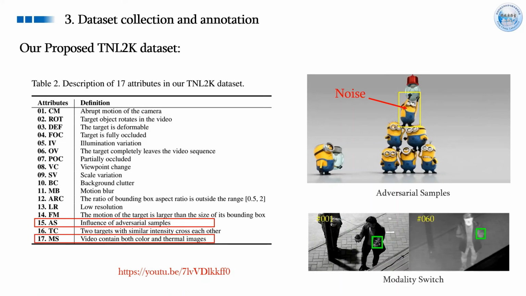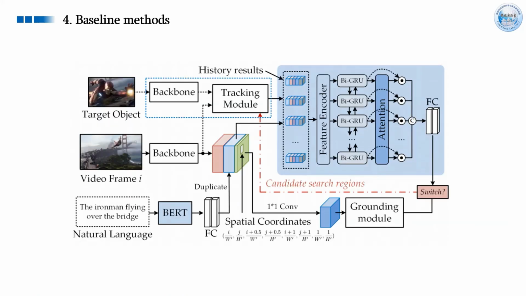Based on our newly proposed dataset, we construct a simple baseline method as shown in this figure. Generally speaking, our tracker contains three modules: the visual grounding module, the local tracking module, and the adaptive switch module, which is highlighted in blue. Let's talk about each module in detail.